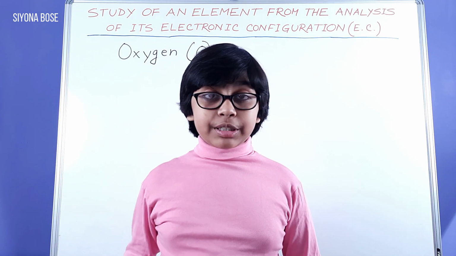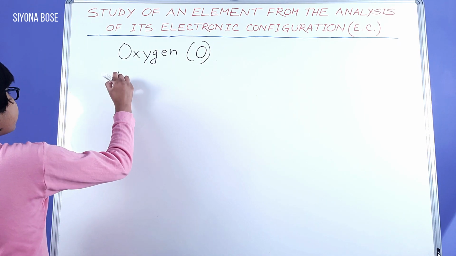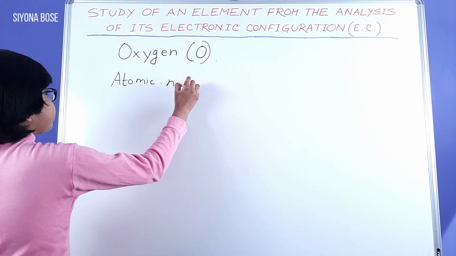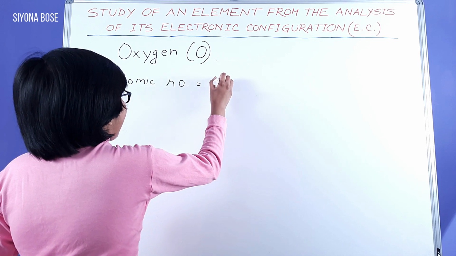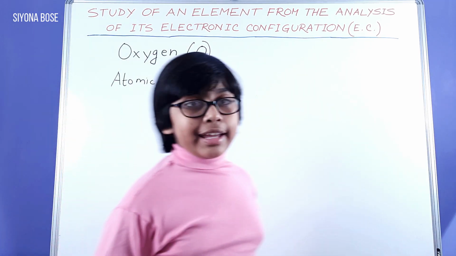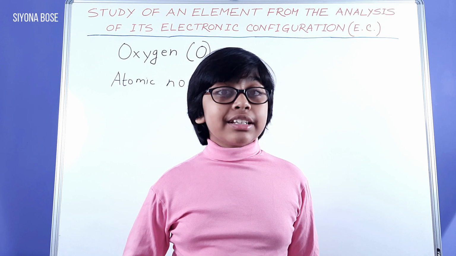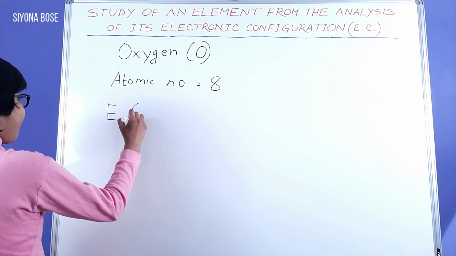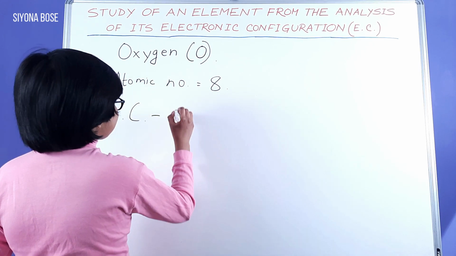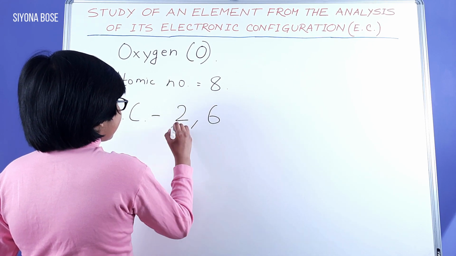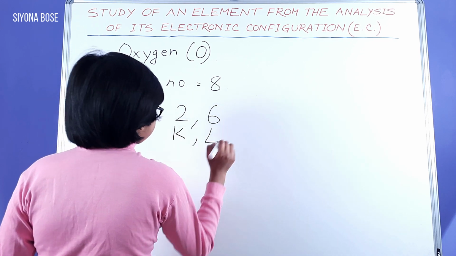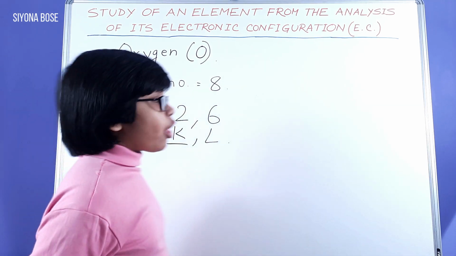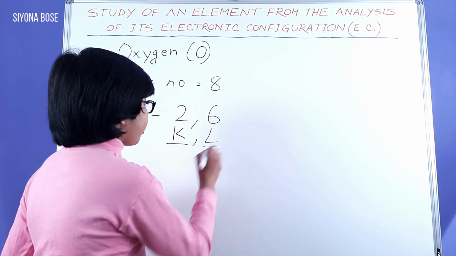First, atomic number. Atomic number is 8. Now, EC, or electronic configuration. EC is 2,6 KL, which means there are 2 electrons in the K shell and 6 in the L shell.